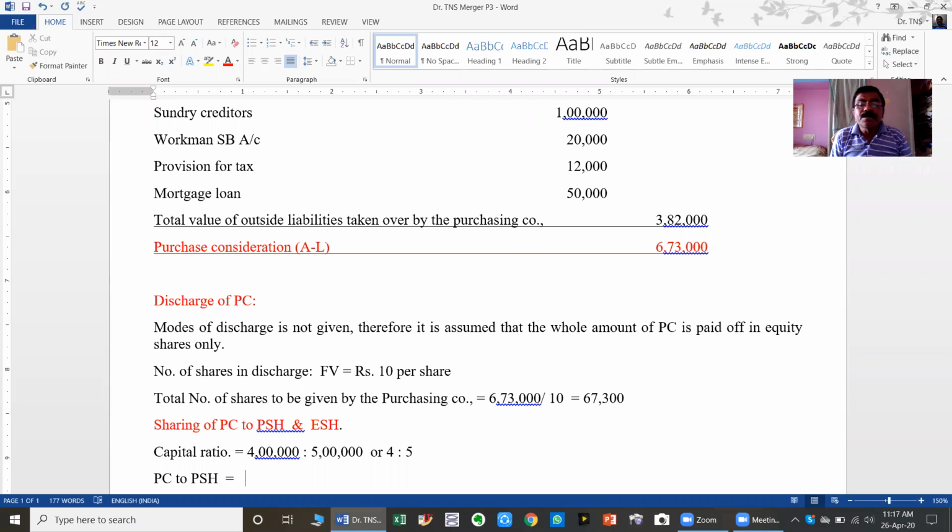Both are the same. 67,300 shares, multiplied by 4 divided by 9, is equal to 29,911 shares.